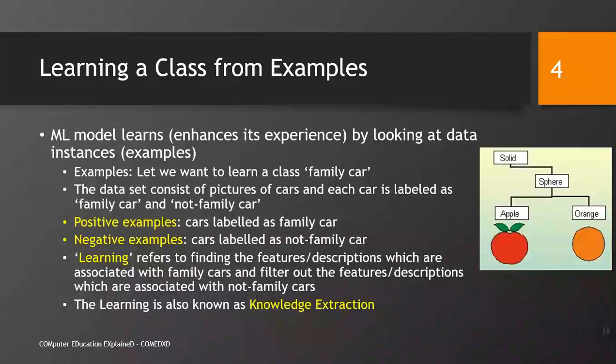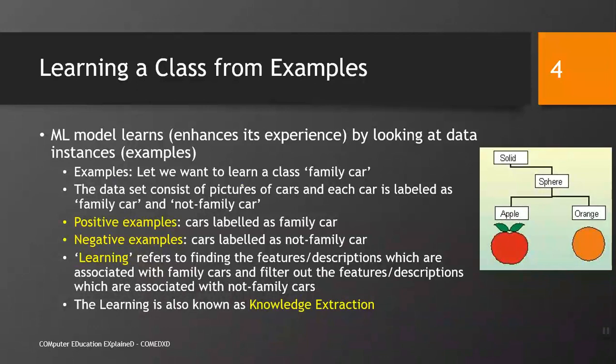For example, if we have to perform a task of two class classification, for example these two classes are the apple and the orange, so first time we will give an apple to our model, it will understand that it's an apple. Second time we will give it an orange, it will understand that it is orange, and as we keep on increasing the number of apples and oranges, the system would be able to gain more and more experience, and in this context it will become an expert at identifying apples and oranges even if there are variances or changes in their shapes or colors.